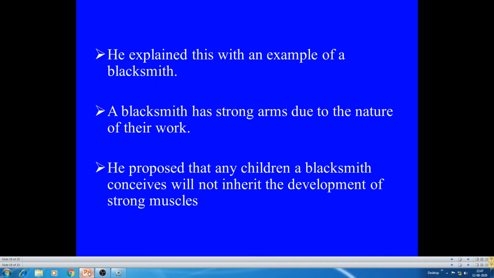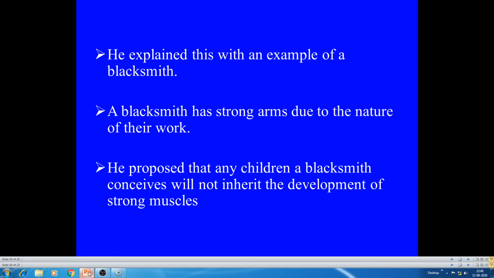He explained this with the example of the blacksmith. As you know, the blacksmith has strong arms and well-developed muscle in the right hand due to the nature of their work. He proposed that any children a blacksmith conceives will not inherit the development of strong muscles.